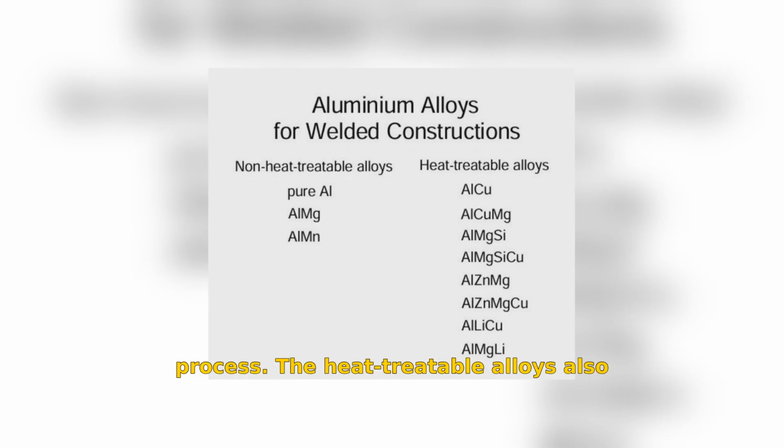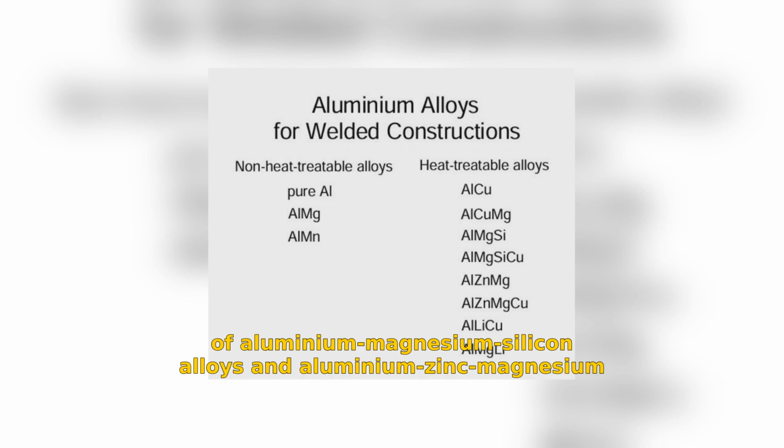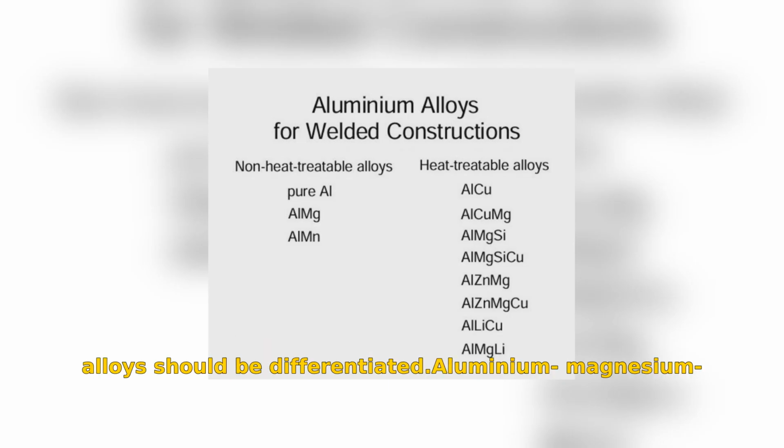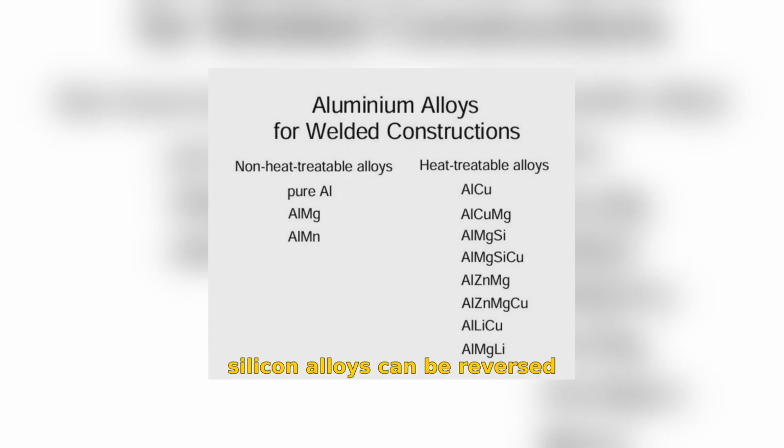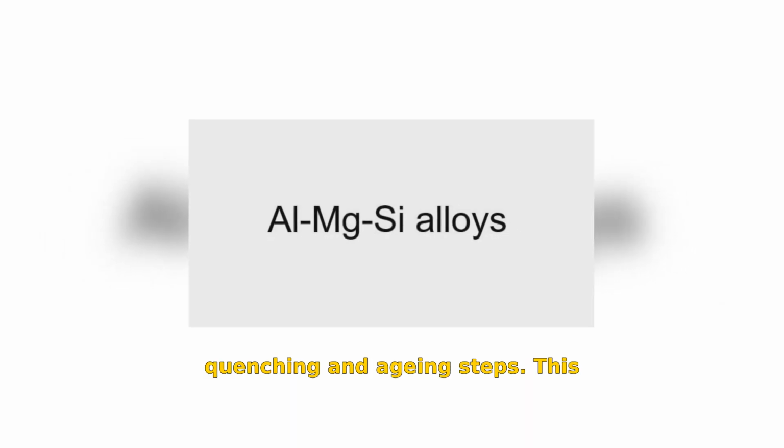The heat-treatable alloys also lose their strength at the weld zone. However, the behaviors of aluminium-magnesium-silicon alloys and aluminium-zinc-magnesium alloys should be differentiated. Aluminium-magnesium-silicon alloys can be reversed to their original hardness only by repeating the solution treatment, quenching, and aging steps. This can, however, be seldom applied in practice due to the size of the constructions and the expected distortion.